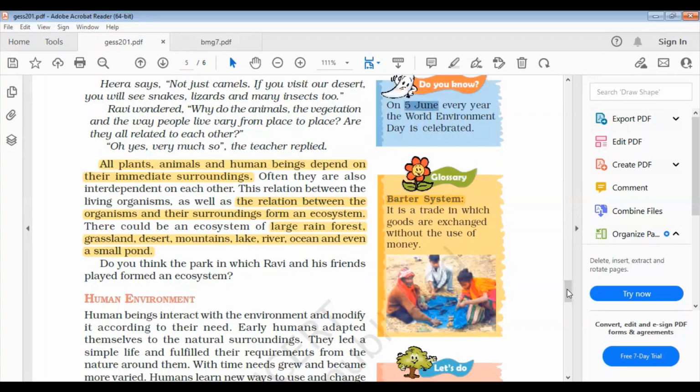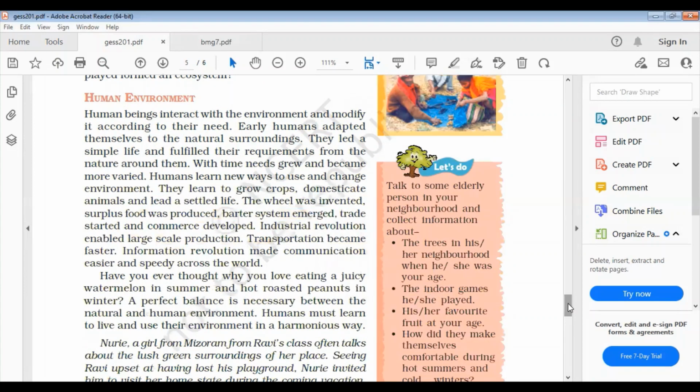Next, move to the human environment. See the first line, human beings interact with the environment and modify it according to their need. It's very important. We can change things according to what is suitable, easy and convenient for us. We can change it at home, in our society, and in our surroundings. So the question comes here, human beings interact with the environment and modify it according to their need. You can give reason for it or justify it.